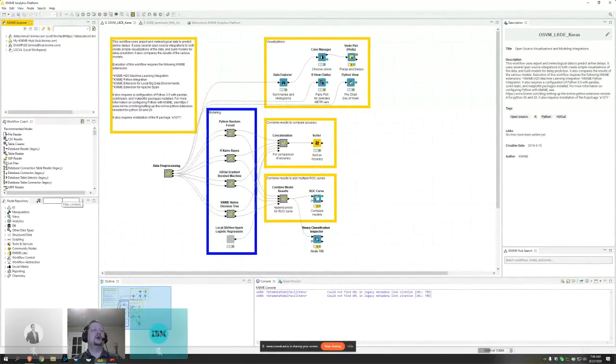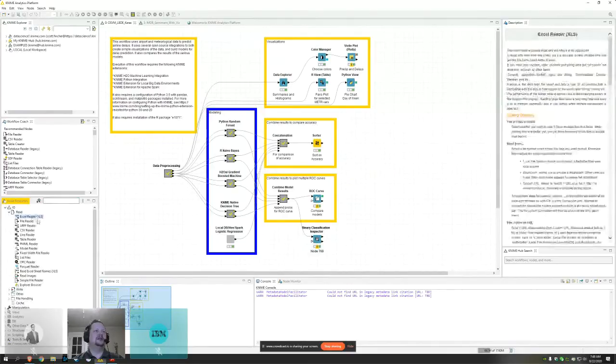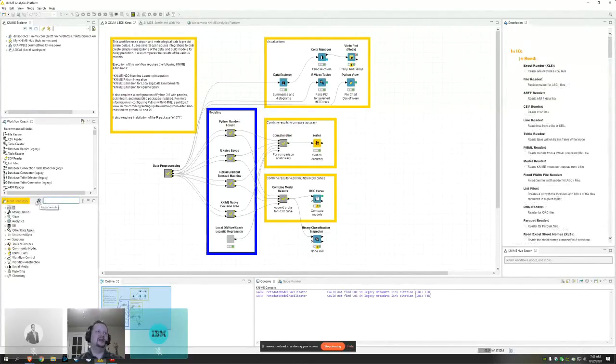Down here in the bottom left is the node repository. This is where all the nodes live. So if, for example, I want to read in an Excel file, let's say, I can go to the IO section of the node repository, go to read, and there's the Excel reader right at the very top. I also could have searched for something, like if I want to read in CSV files, I can type CSV, search for the CSV reader, and I can see a couple of different ones pop up. So there's many thousands of nodes here in the node repository organized by the type of task that they're supposed to perform.